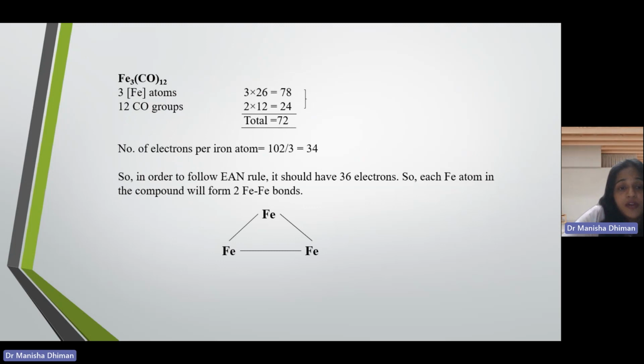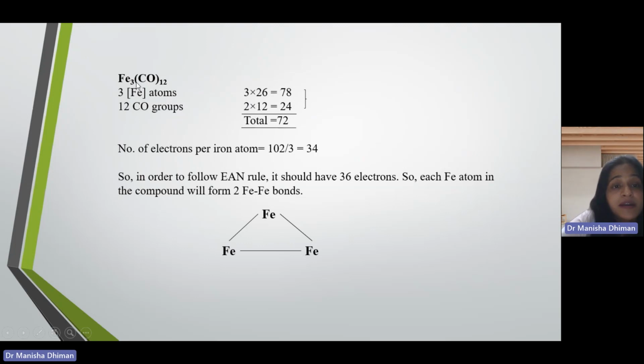Okay, so on the basis of effective atomic number rule, we can also predict the type of bonding that will exist in an organometallic compound. For example, in this Fe3(CO)12, there are 3 iron atoms. That means 3 into 26, it will donate 78 electrons. 12 CO groups, that means 12 into 2, it will give you 24 electrons, making it a total of 102. I have written by mistake as 72. The total will be 102.